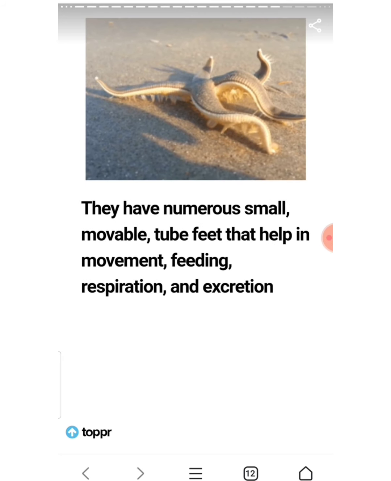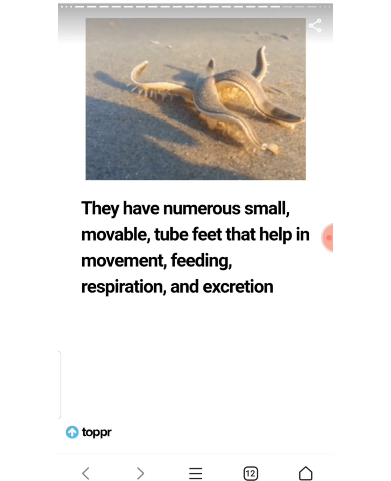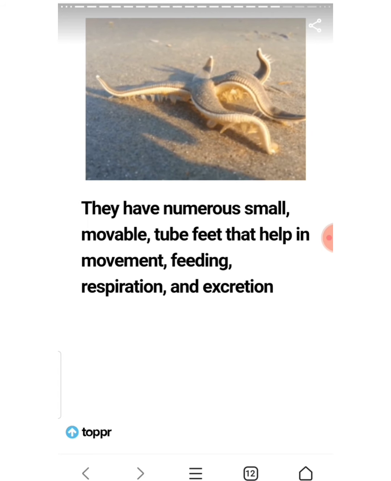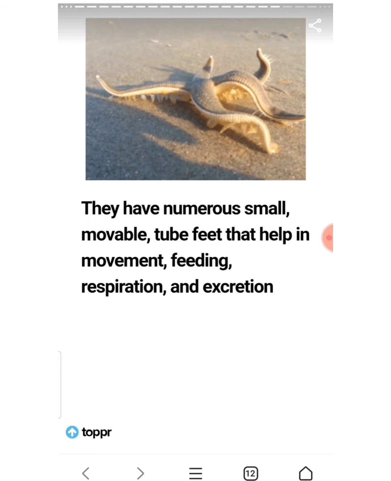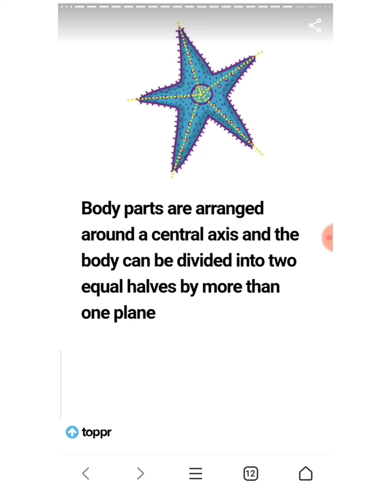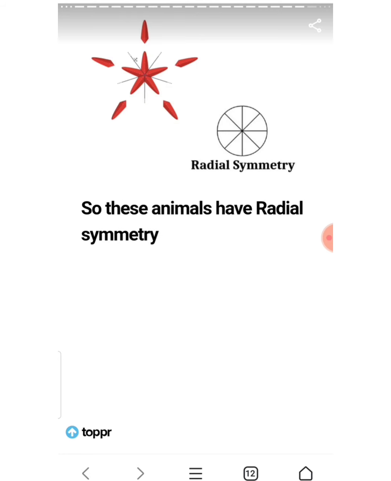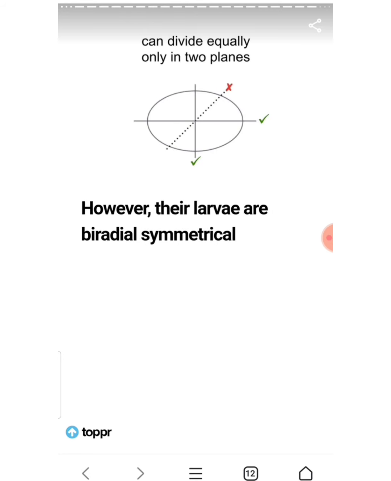They have numerous small movable tube feet that help in movement, feeding, respiration and excretion. Everything happens using this feet-like structure. Body parts are arranged around a central axis and the body can be divided into 2 equal halves by more than one plane. So it is called radial symmetry. But their larvae are biradially symmetrical, can divide equally only in 2 planes.